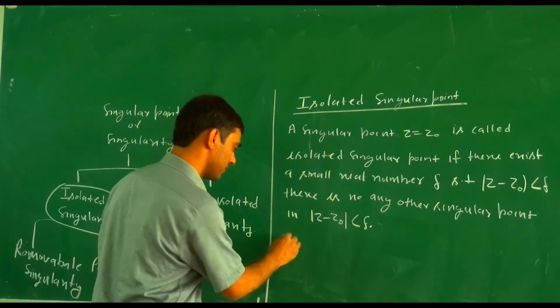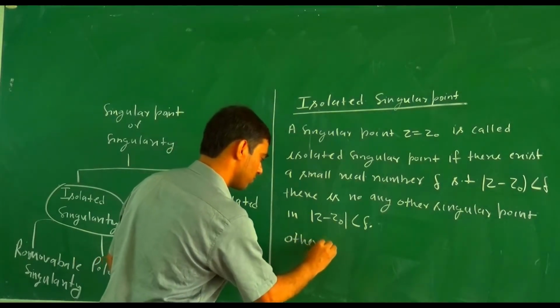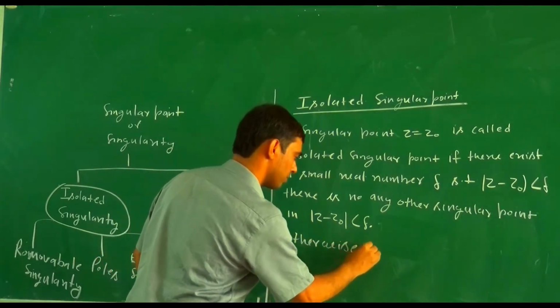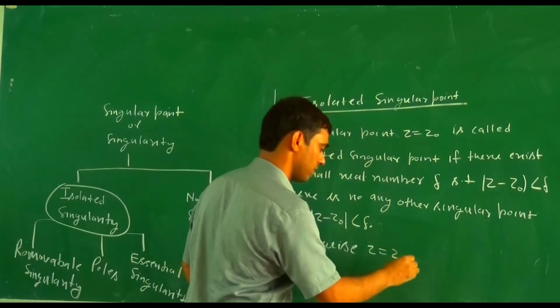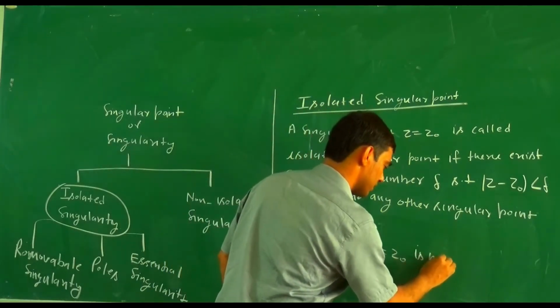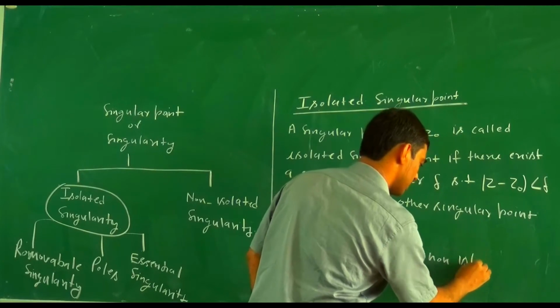Otherwise z equals z0 is a non-isolated singular point.